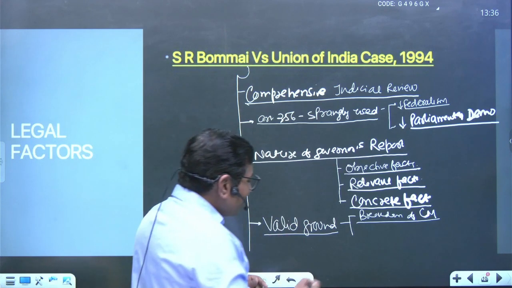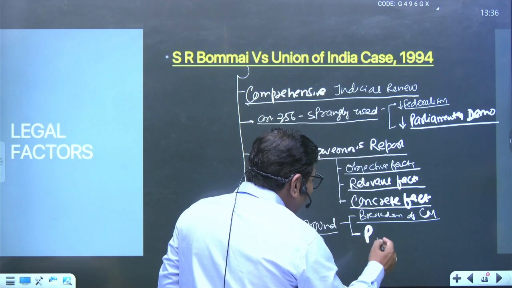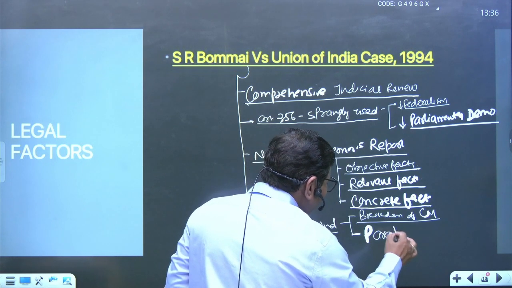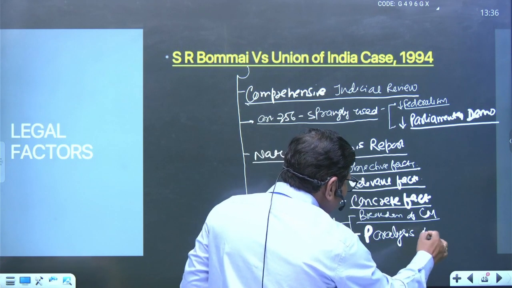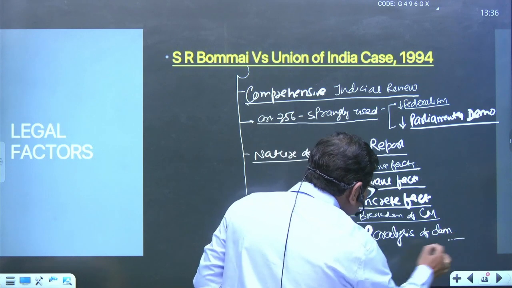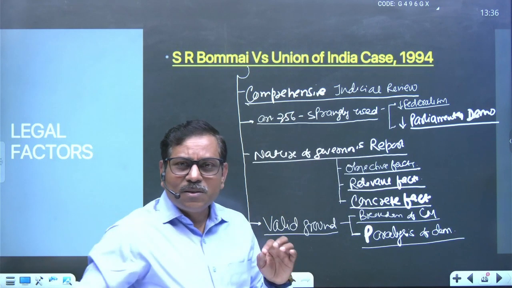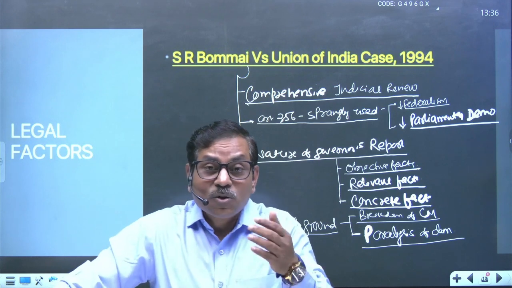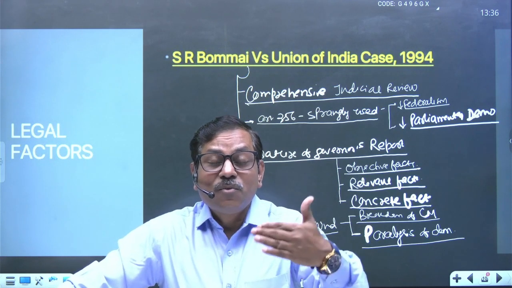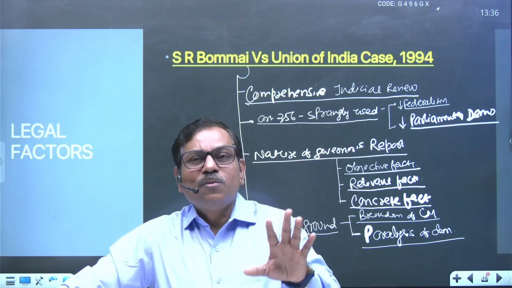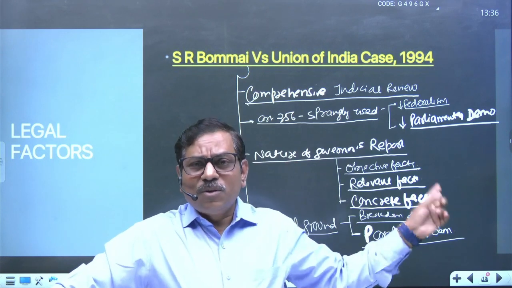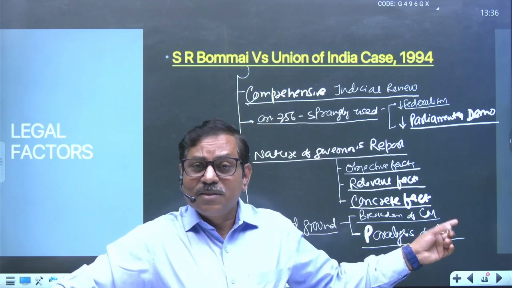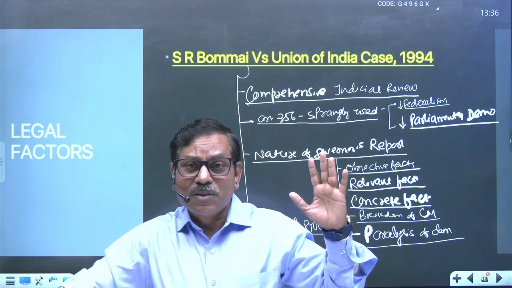And another important area is paralysis of democratic system. Paralysis of democratic system means if the state is not able to provide a stable government for a long time, then that would also be a ground for imposing Article 356. That is the valid ground for Article 356.